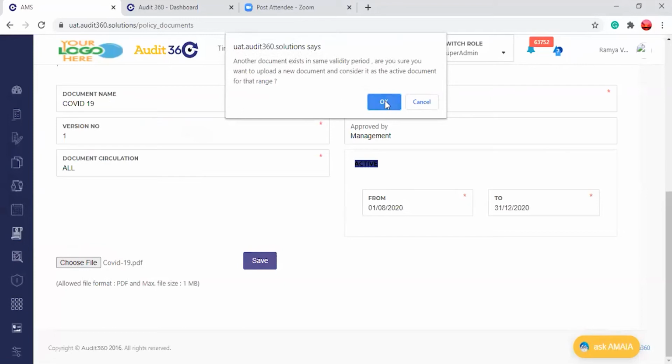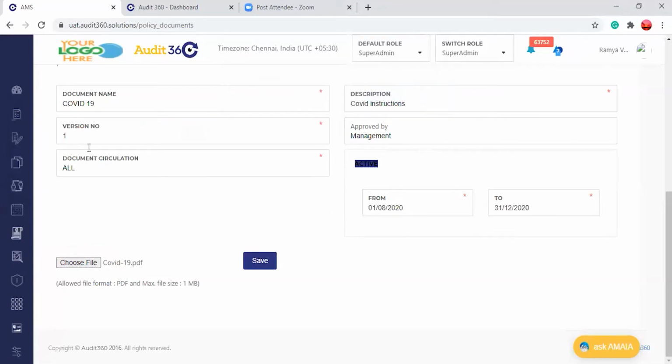See, this document is already available, so it is showing me that another document exists in the same valid period. Are you sure you want to upload a new document? That means this is already available with the same version. So if I put the version as 1.1, it will go and sit in the same place, but it will be an updated version.